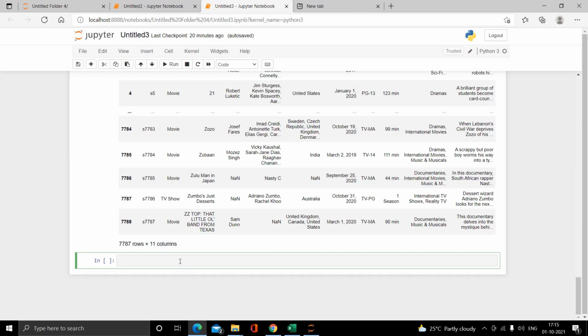But these changes are not permanent. To make them permanent, I have to write one command, and that command is data.drop_duplicates(inplace=True). Let's run it.